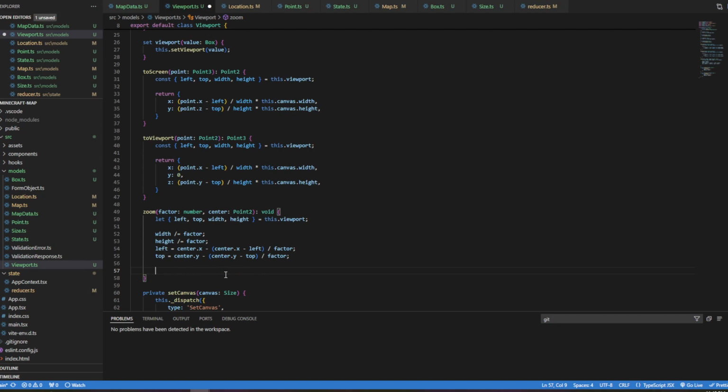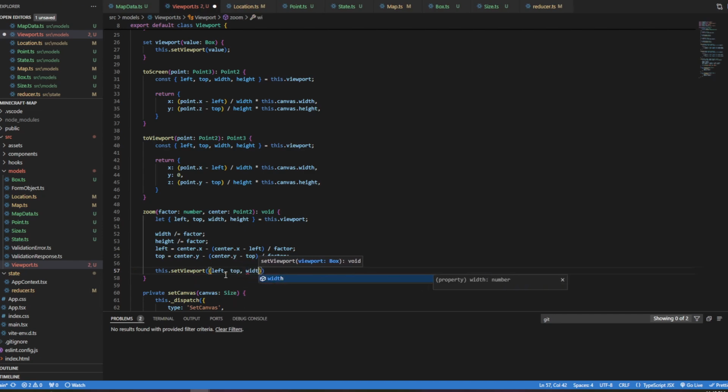The only time we ever change the canvas is when the canvas actually physically resizes. If we're going to zoom or pan or do anything like that, we're just going to change the viewport. And that's how this works. So I can either set it, or I can just call this dot set viewport, and we're just going to say left, top, width, and height.